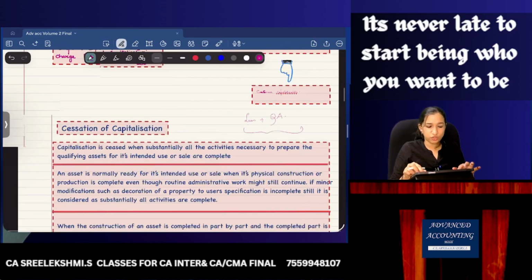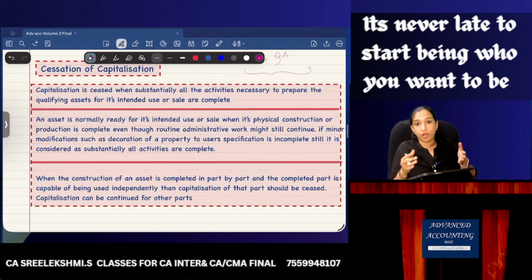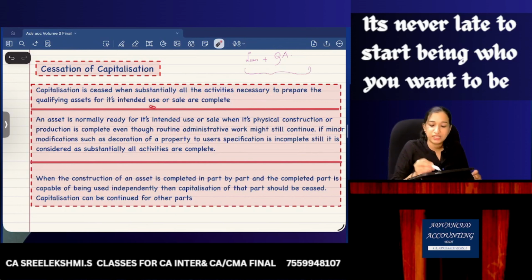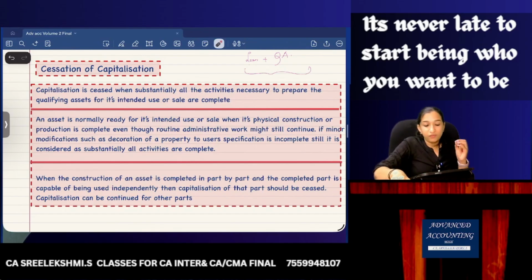So what is this construction period? When can we stop capitalization? Capitalization is ceased when, what is the word they have used? Substantially all the activities necessary to prepare the asset ready for its intended use are complete. So capitalization should be ceased when substantially all the activities are complete. But why substantially all the activities?